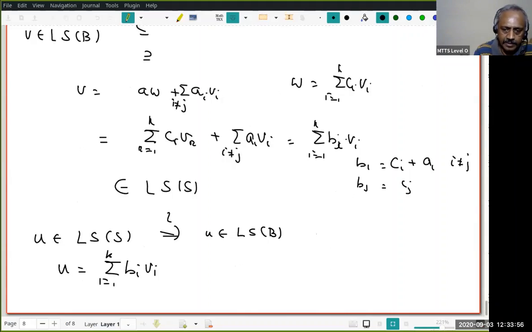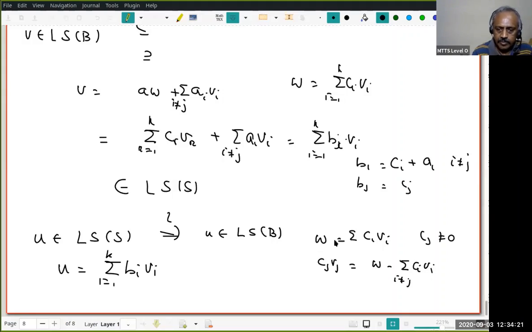But remember w, let's go back, we have written w equal to summation ci vi with cj not equal to 0. Therefore, cj vj equals w minus summation ci vi, i not equal to j. You understand that.